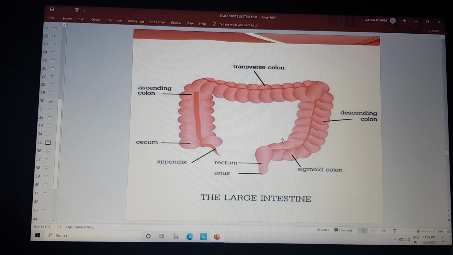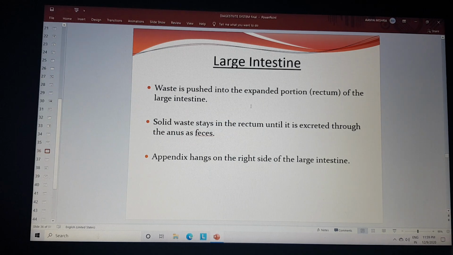This is the structure of the large intestine, involving the transverse colon, ascending colon, descending colon, and sigmoid colon, and the vermiform appendix, the cecum, the rectum and the anus. Waste is pushed into the expanded portion, the rectum. Solid waste stays in the rectum until it is excreted through the anus as feces. The appendix hangs on the right side of the large intestine as shown in the diagram.